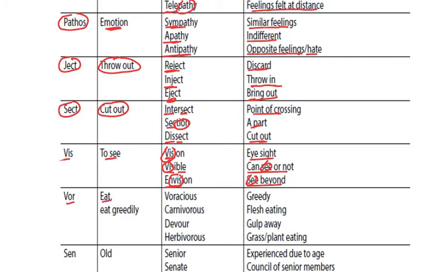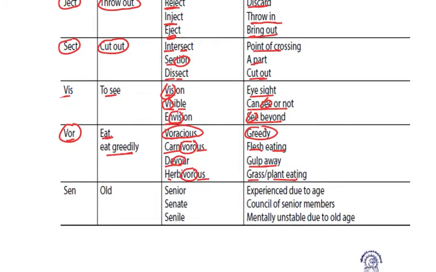Vor means eat or eat greedily. That is vor. This is the root word. For example, voracious. Voracious is greedy. It refers to a greedy person. Carnivorous, that is flesh eating. Devour, that is gulp away. Herbivorous, grass or plant eating. Clear?